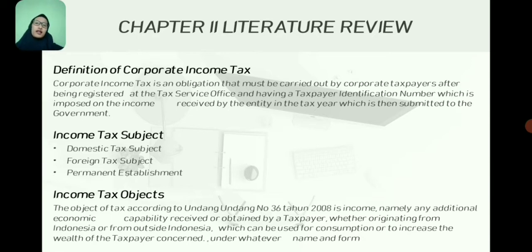The second point is income tax subject. According to Undang Nomor 36 Tahun 2008, the tax subject is domestic tax subject, foreign tax subject, and permanent establishment. And then the last point is income tax object. The object of the tax according to Undang Nomor 36 Tahun 2008 is income, namely any additional economic capacity received or obtained by a taxpayer, whatever originating from Indonesia or outside Indonesia, which can be used for consumption or to increase the wealth of the taxpayer concerned under any name and in any form.